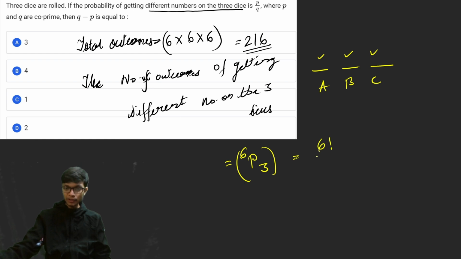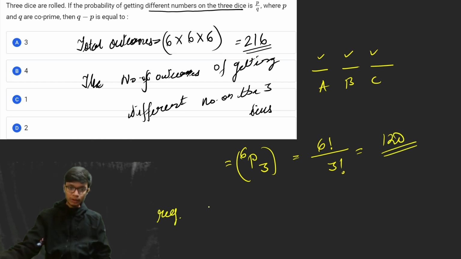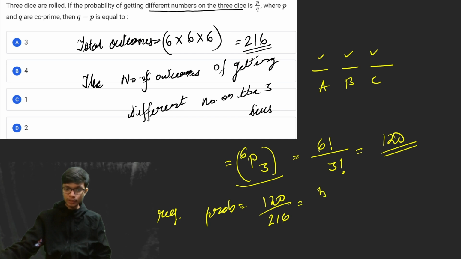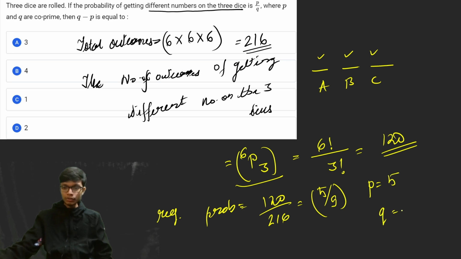That evaluates as 6 factorial divided by 3 factorial, and if you evaluate this, it comes out as 120. Now the required probability will evaluate as favorable cases by total cases, that is 120 by 216, and if you simplify this it is 5 by 9, where 5 and 9 are co-prime numbers. That means p is equal to 5 and q is equal to 9. So q minus p comes out as 4, and that's the required answer. The right answer to this problem is option number B.